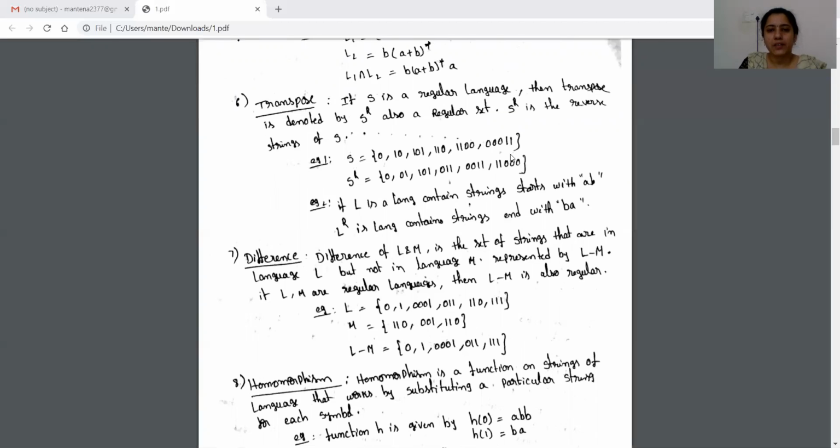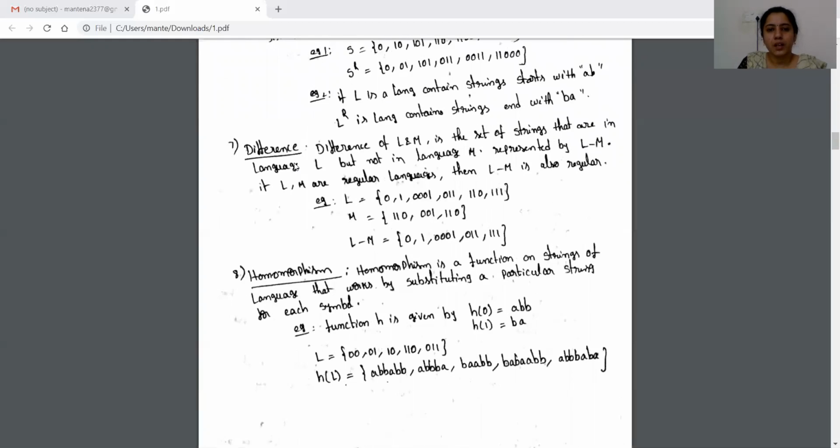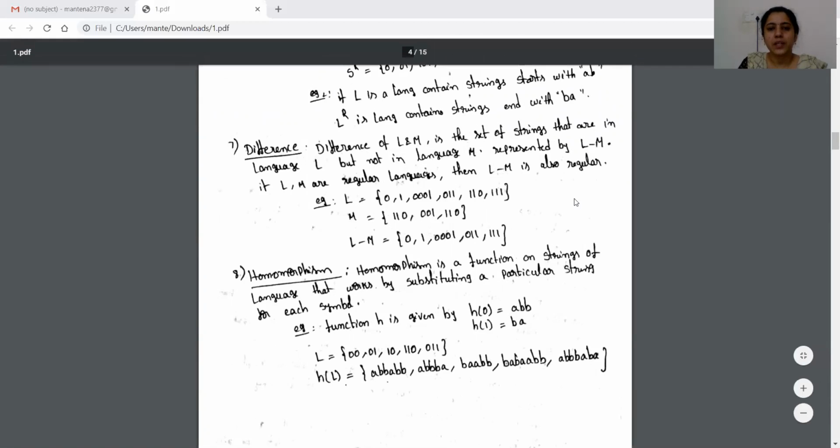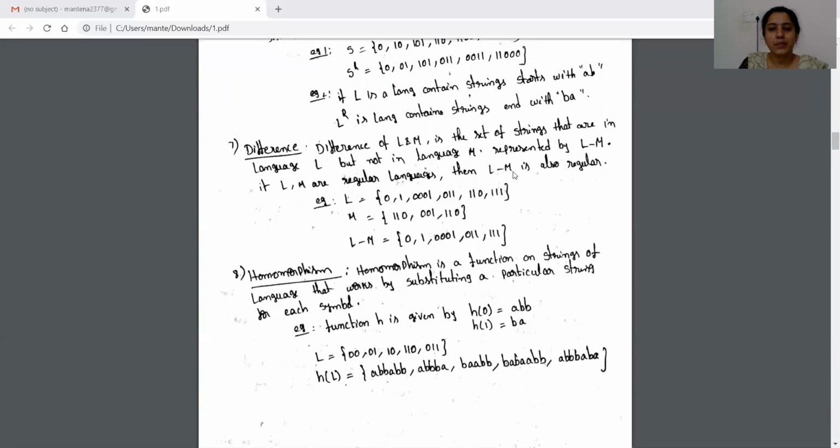If S is the language, then S power R, the transpose of S, is obtained by just reversing the strings in the given language. Difference of two languages L and M is represented by L minus M. Here L minus M is the set of strings which exist in the language L but not in M.